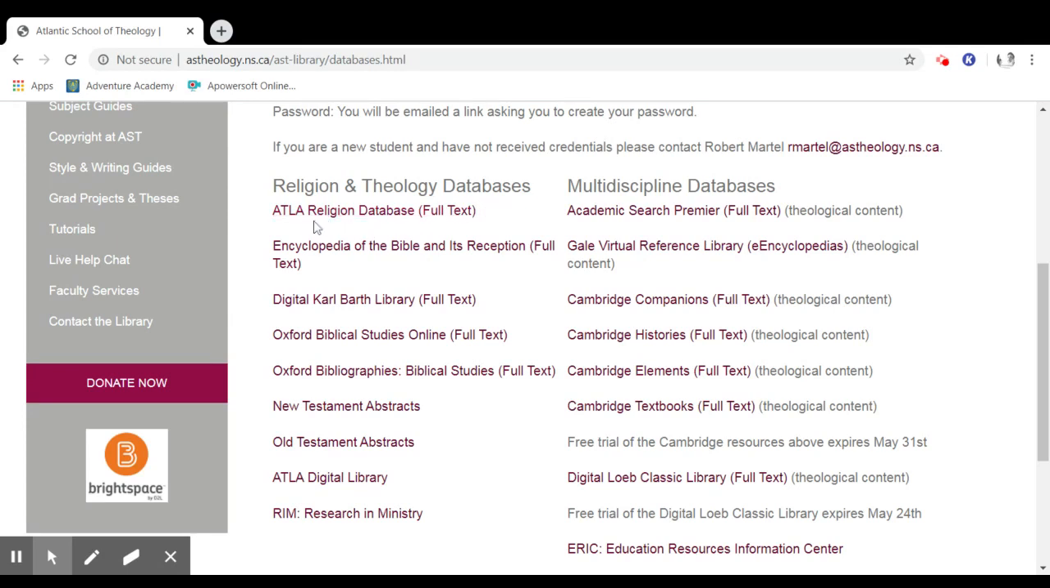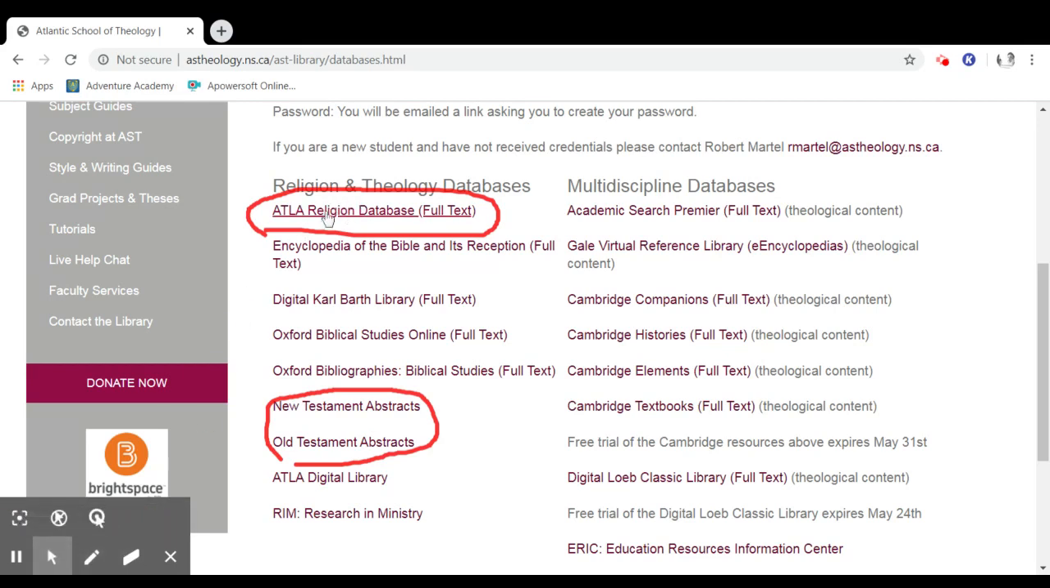The ATLA Religion Database, the New Testament Abstracts, and the Old Testament Abstracts. These databases here, these two, and this one, are part of what we call EBSCO databases. EBSCO is simply the name of the company that compiles these databases. You'll notice here it says that the ATLA Religion Database is a full text database. The New Testament and the Old Testament abstracts are exactly that.